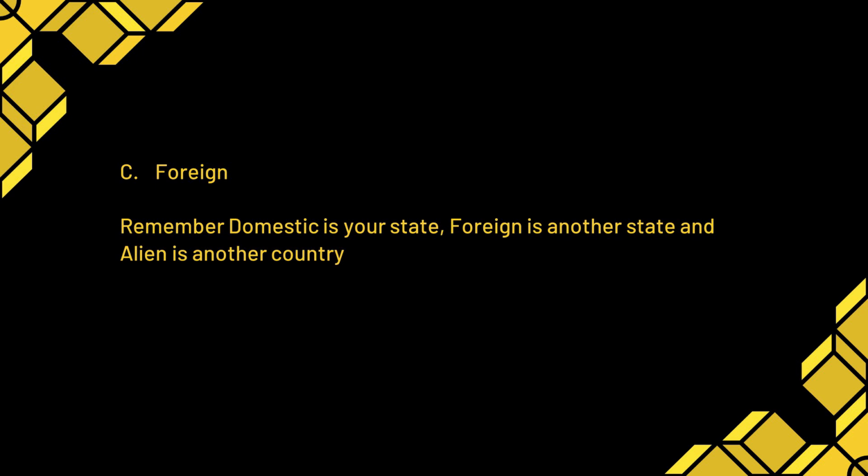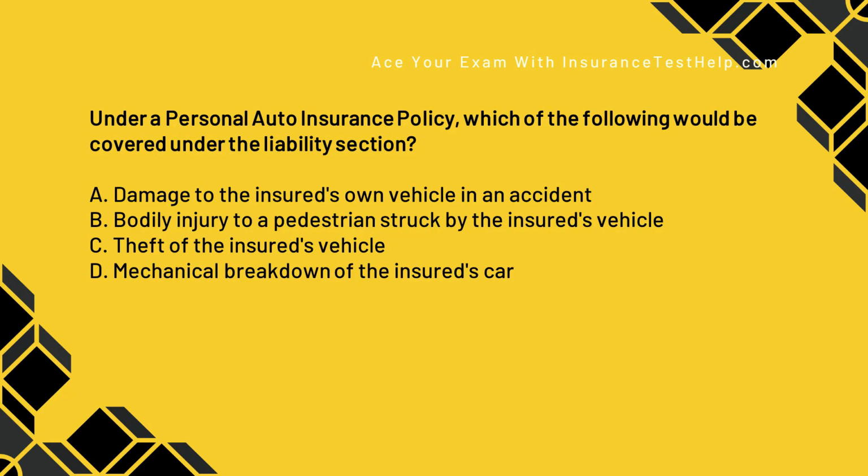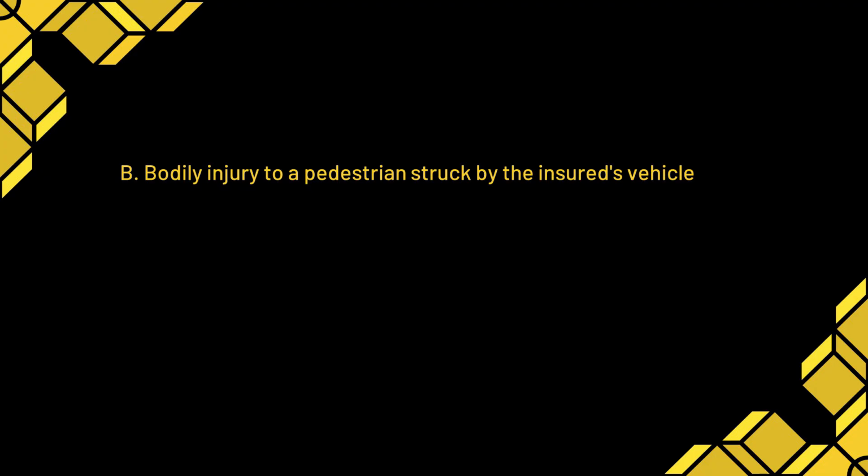Under a personal auto insurance policy, which of the following would be covered under the liability section? A, damage to the insured's vehicle in an accident. B, bodily injury to a pedestrian struck by the insured vehicle. C, theft of the insured vehicle. Or D, mechanical breakdown of the insured car. Remember, this is liability, so it's always going to be about what you do to the other person. So B, bodily injury to a pedestrian struck by the insured's vehicle, is going to be the only one of those covered under the liability section.